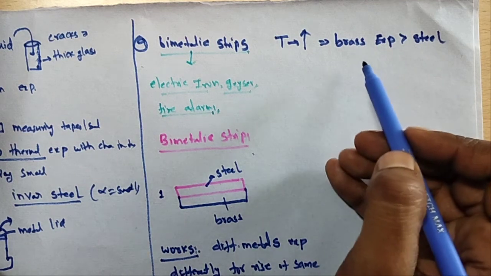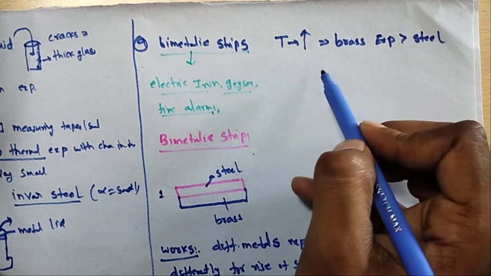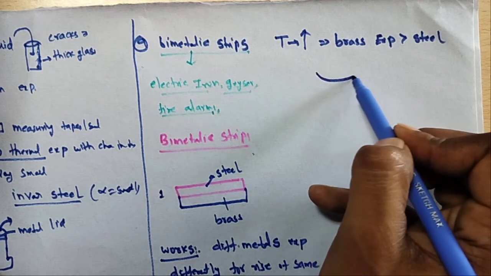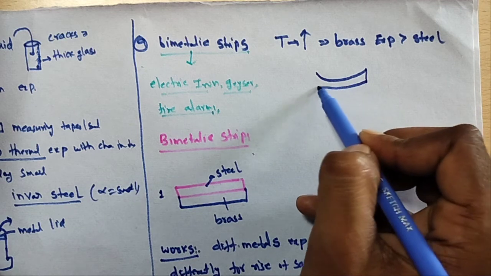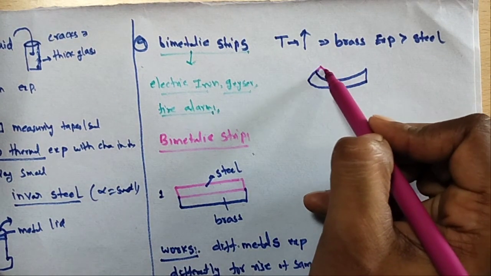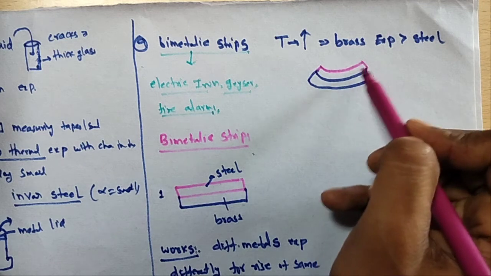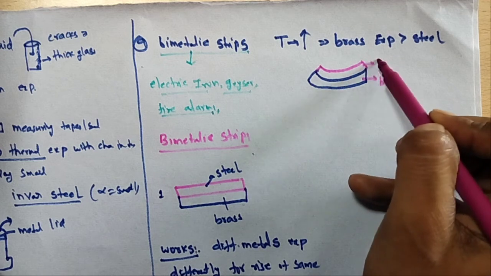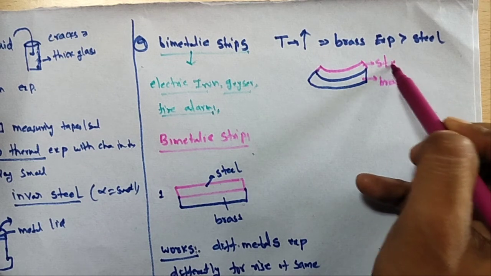So what is the shape? The brass is on the outside, like this. This is brass and this is steel.